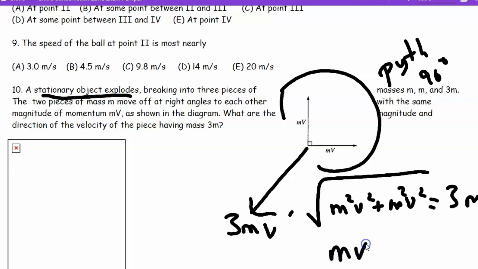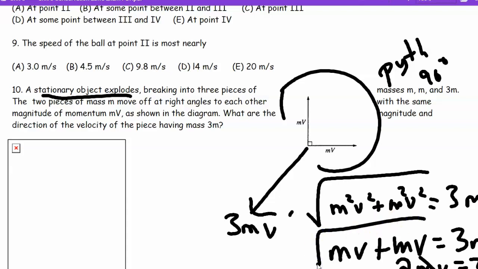So this is mv v prime. 2mv prime cancel out, and divide both sides by 2/3. I'm sorry, 2/3 v. Oh wait, no, that's a mistake. Oh, I'm sorry, my bad. This is radical. I'm sorry, I did the math wrong. So let me clean this up and fix this. Just give me a second.